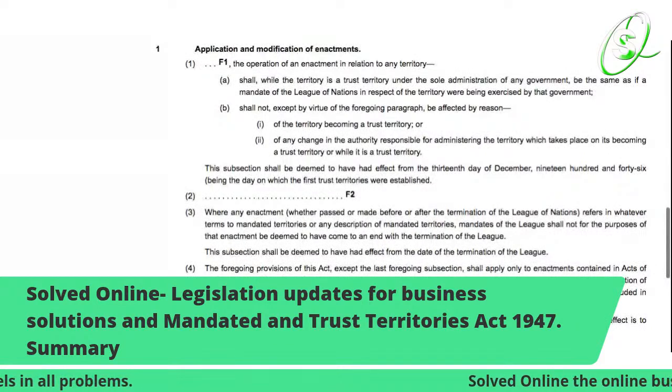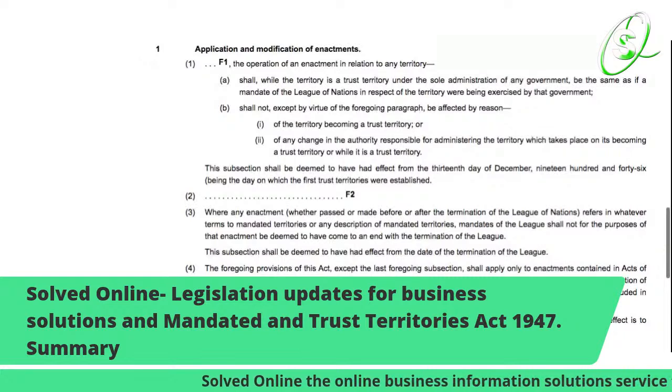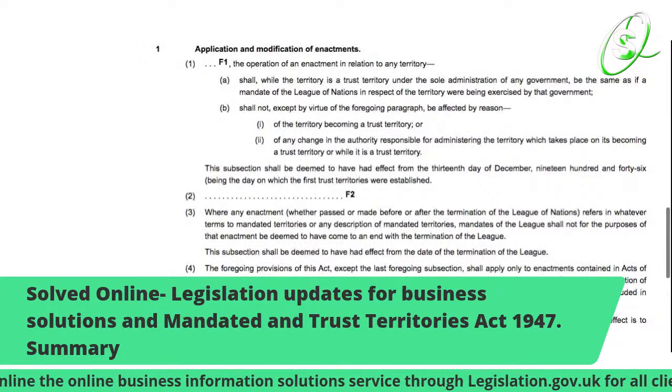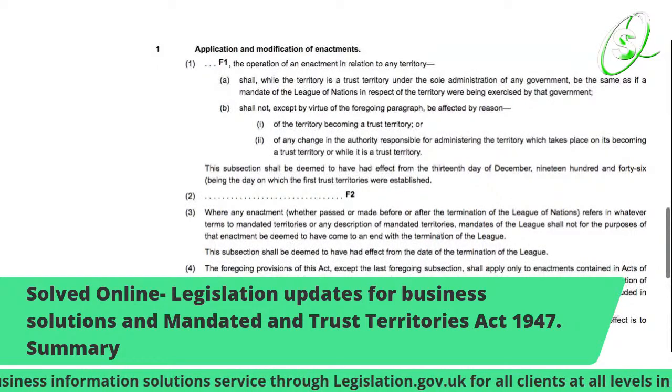And like I say, just giving you a rundown of trust territories, so you can look up what trust territories are. It's very important.